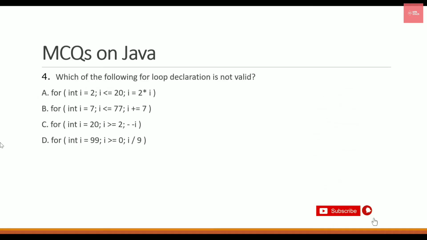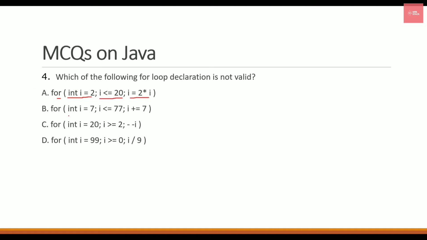Let's look at the fourth question. It says: which of the following for loop declarations is not valid? Let's check out the options one by one. The first option is a for loop, and they are writing the initialization, which is absolutely correct. Then the condition, I less than equals to 20. Then the incremental operation, where they are updating the value of I by multiplying it by 2.